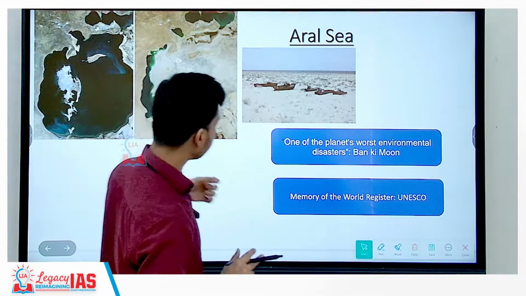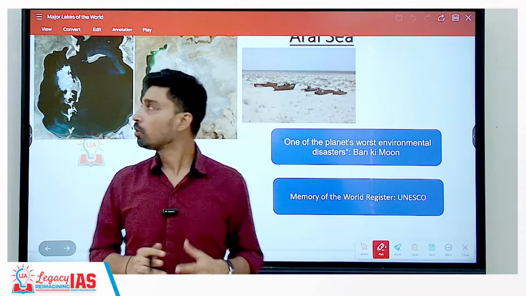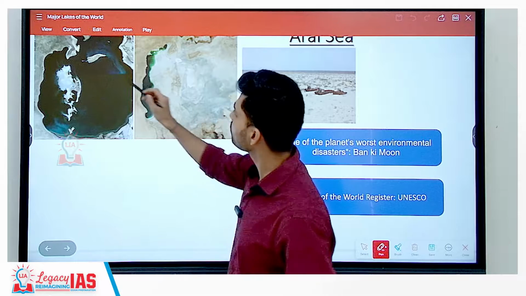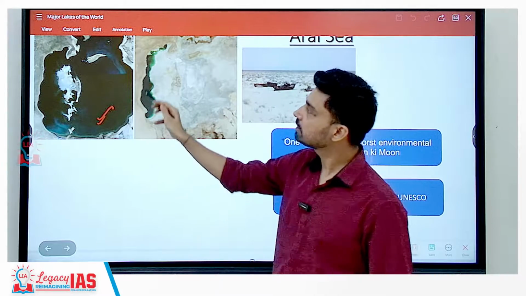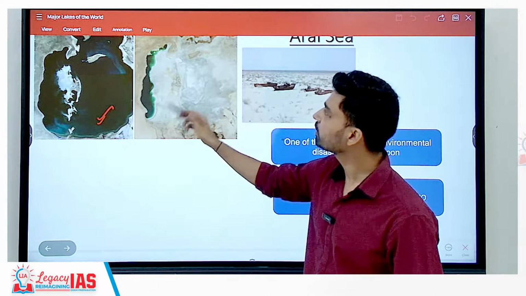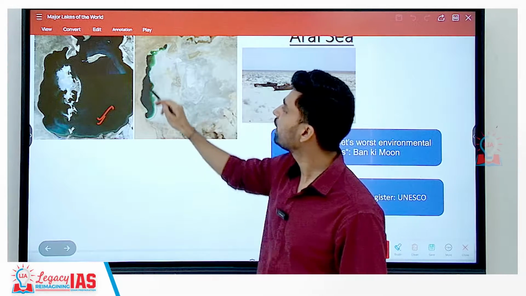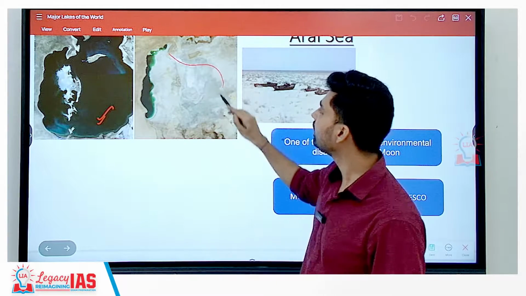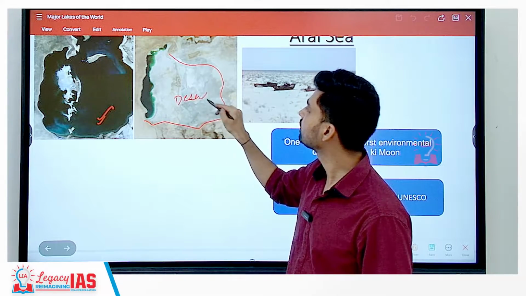The reason is believed to be the government policies of the Soviet Union, because as you can see, this is the Aral Sea in 1960, when this picture was taken. You can see the volume of water that is filling up this entire sea, and in this picture taken somewhere in 1995, the water volume has reduced to a mere 10%. This entire area where earlier there used to be water is now nothing but dry desert.